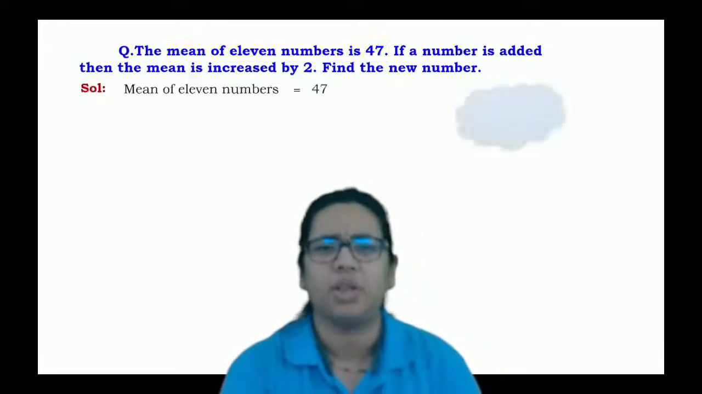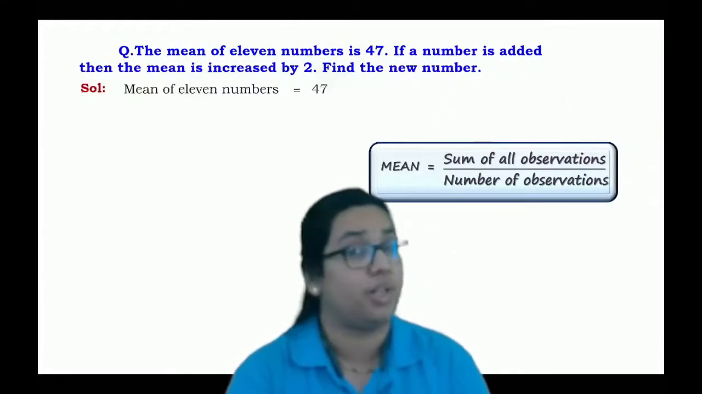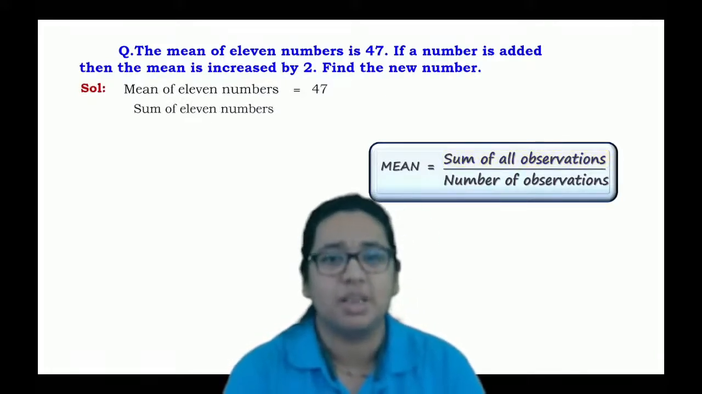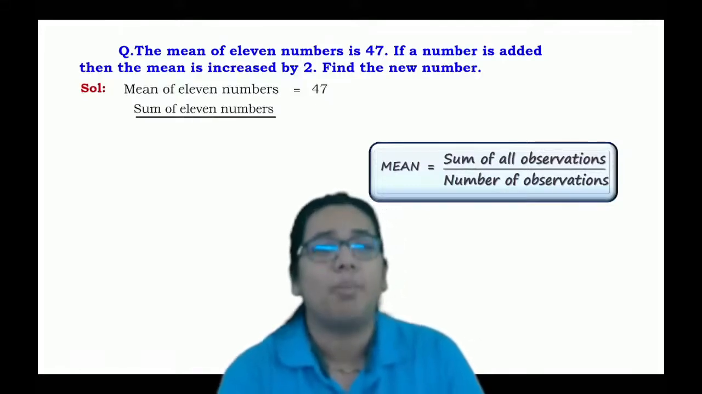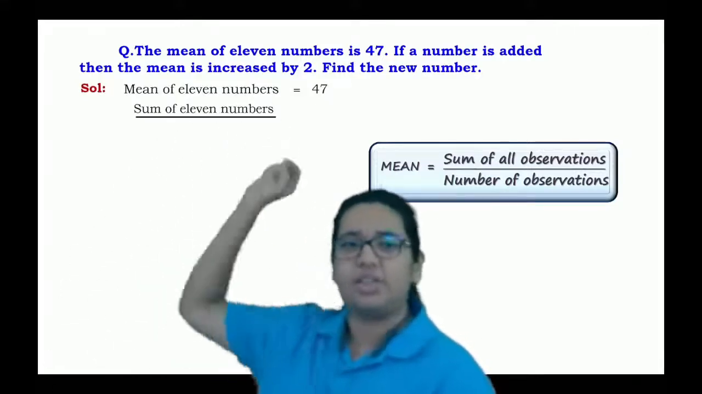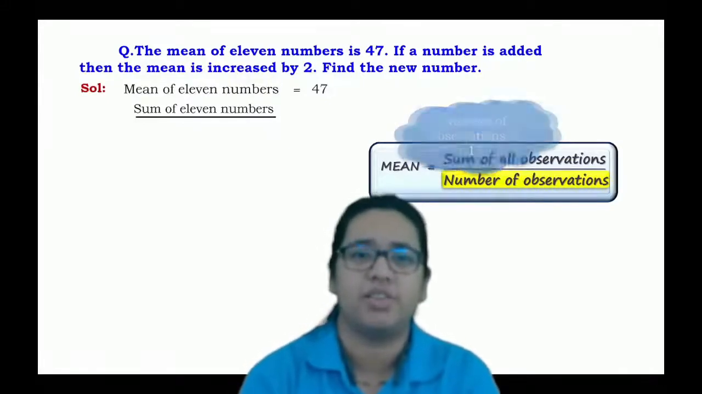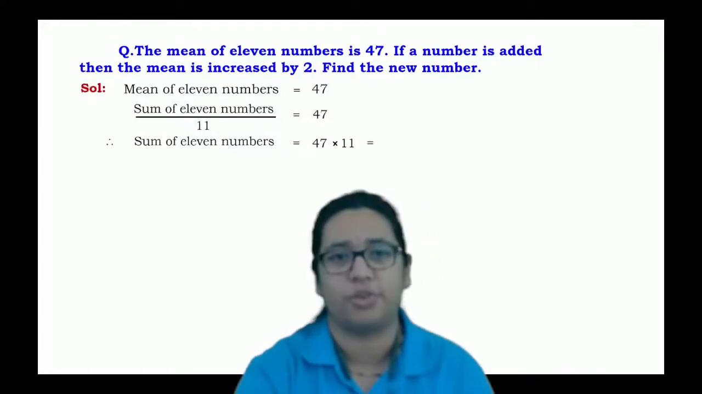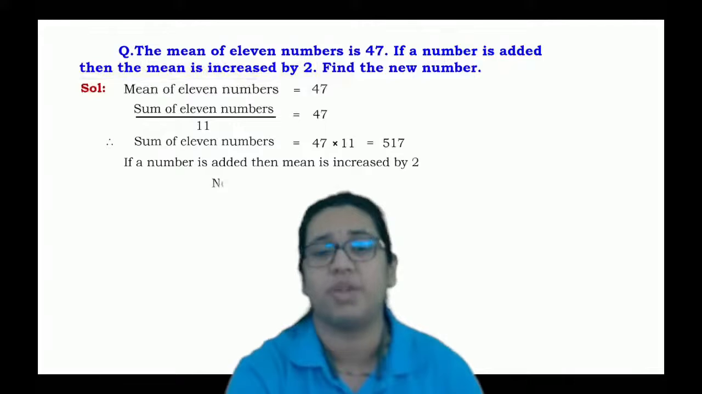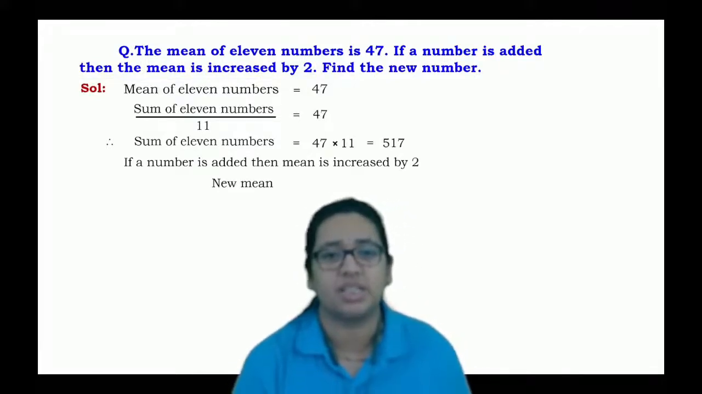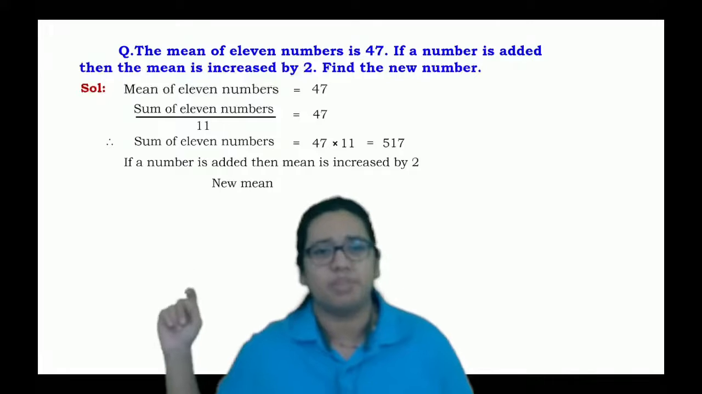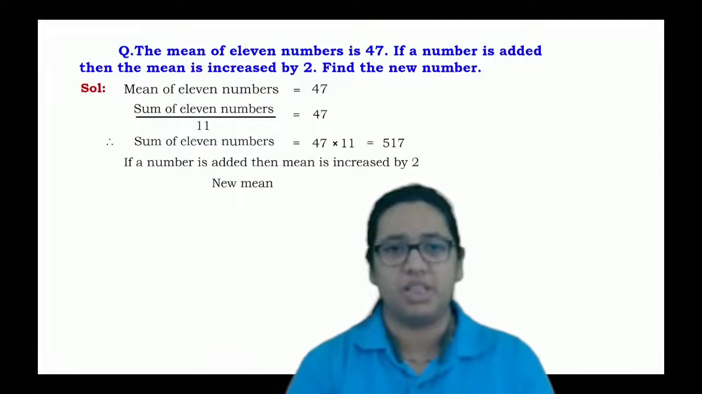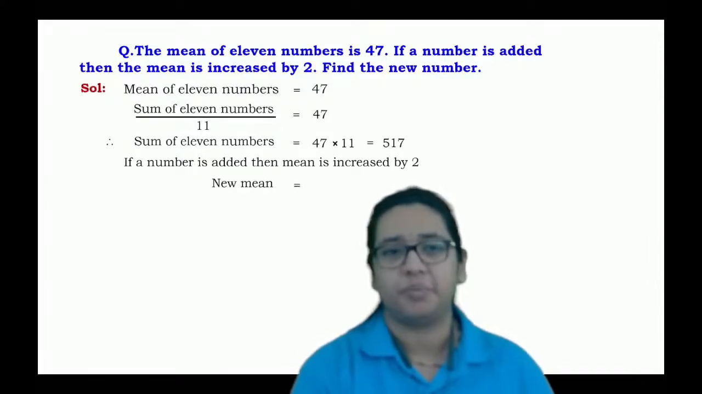Right? See, mean of 11 numbers is 47, but we know that mean is nothing but sum of all observations upon number of observations, that is sum of all observations upon 11 equals 47. So we can say that sum of 11 numbers will be 47 into 11, which is nothing but 517. Now the next case is that if you add a number into it, then the mean is increased by 2. That mean is increased by 2, right?